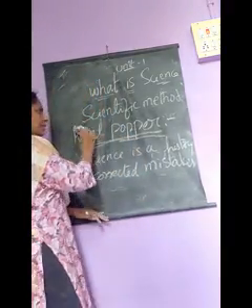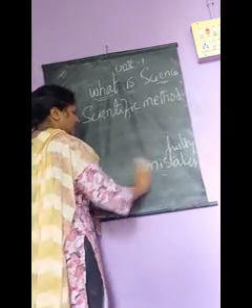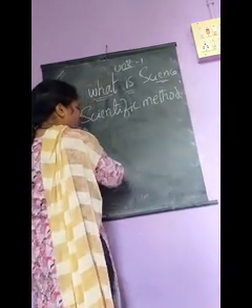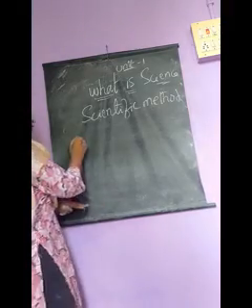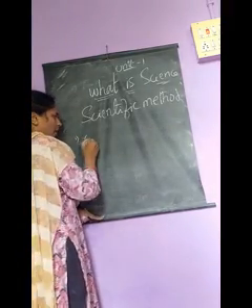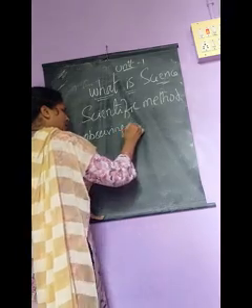In this scientific method, 5 processes are involved. What are they? Observing and questioning.